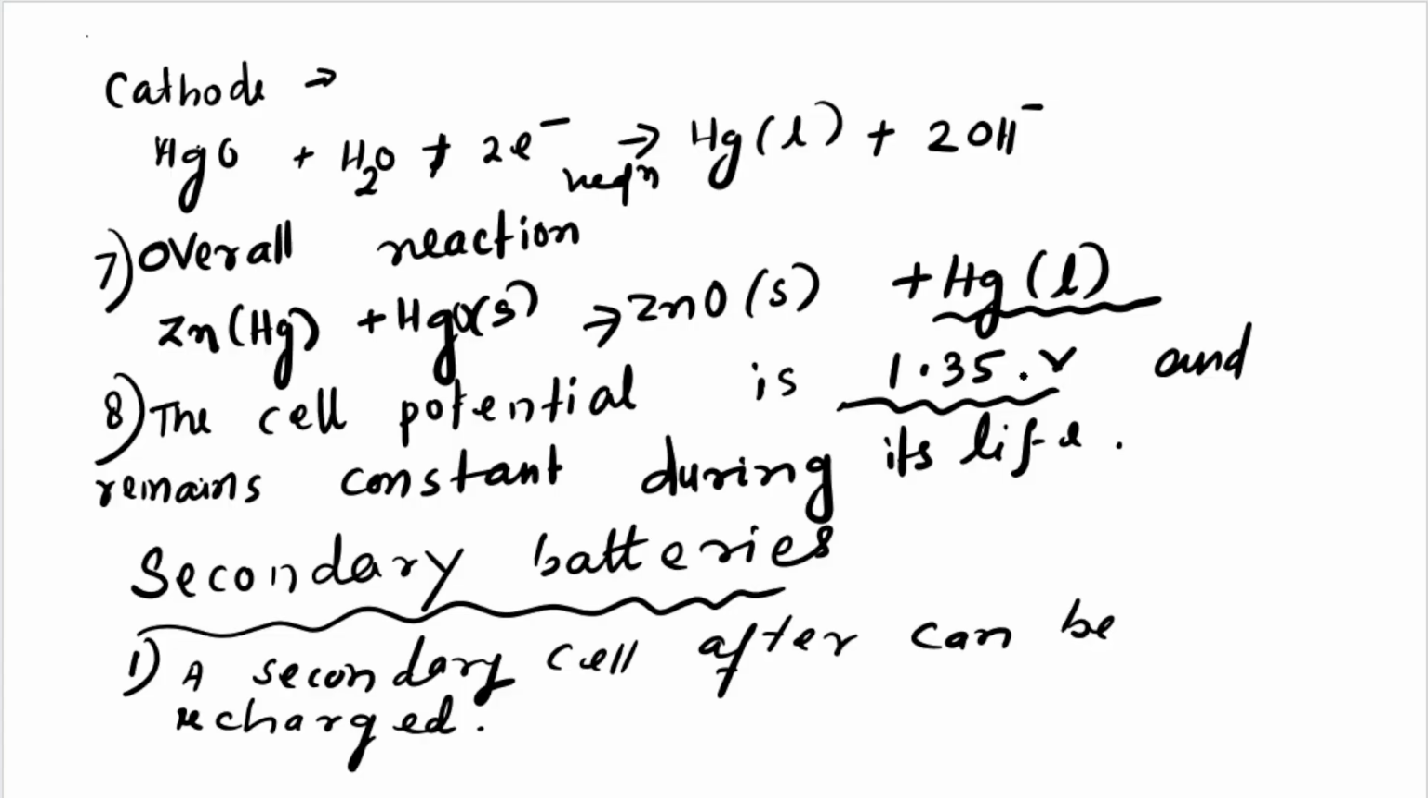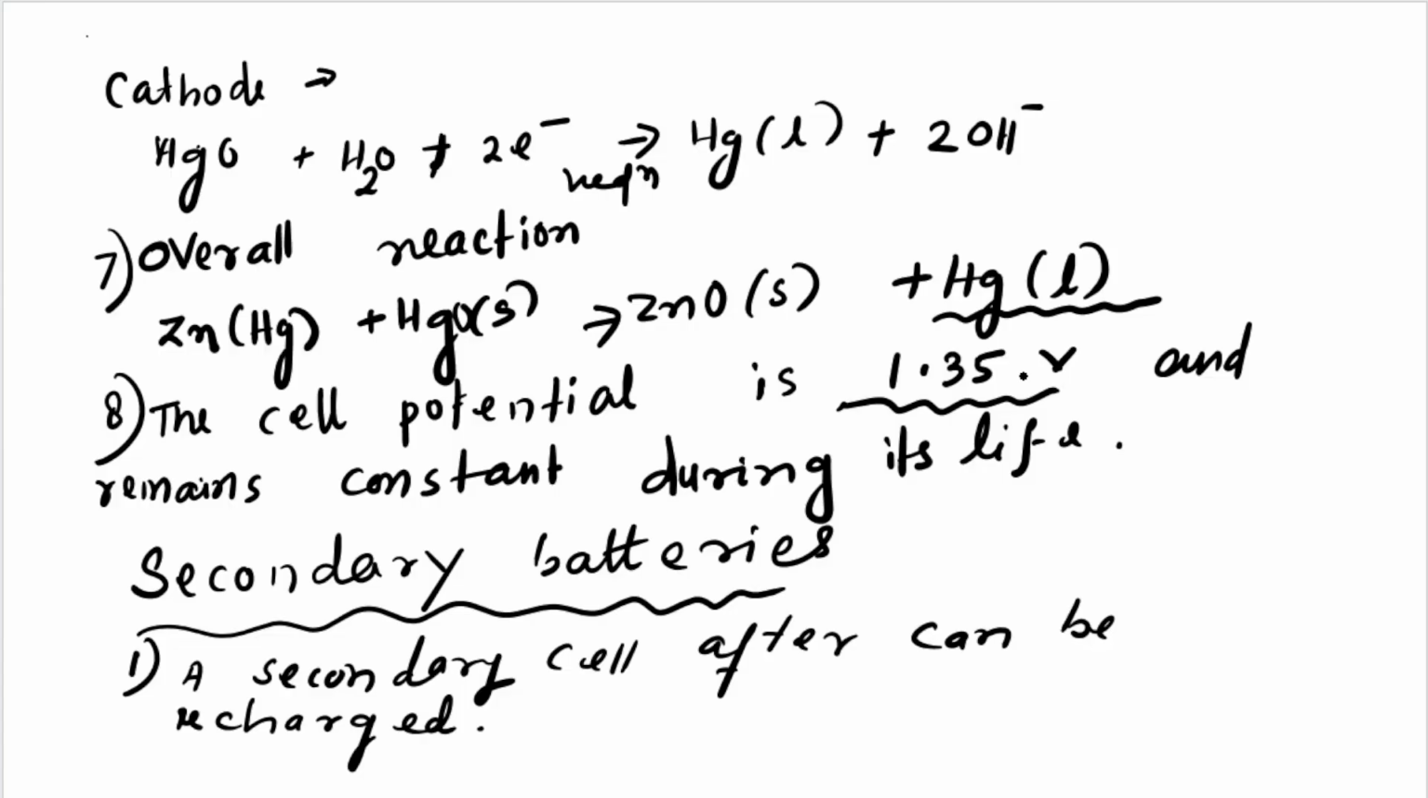When the voltage is decreasing, that means the cell becomes dead and is not useful again. So you will throw it away, and the voltage remains constant during its life. Second, the secondary battery. In primary batteries, you have seen only two examples: one is the dry cell, the other is the button cell, that is, the mercury cell.